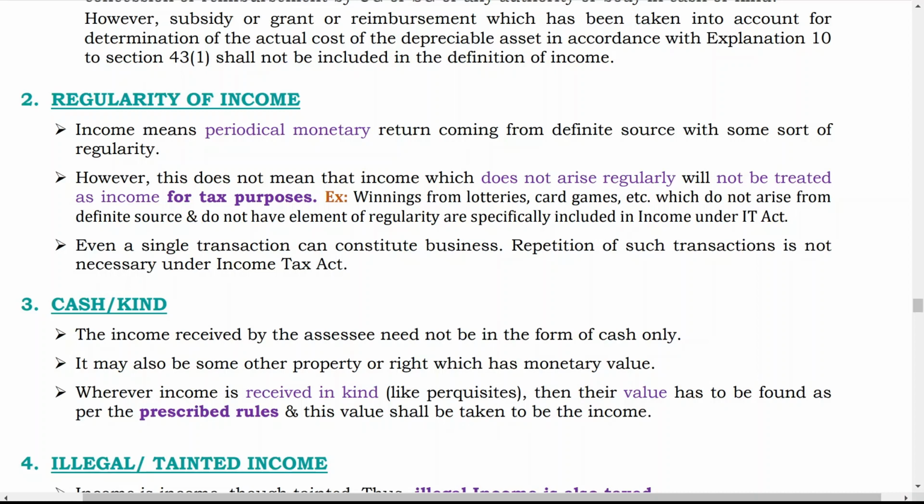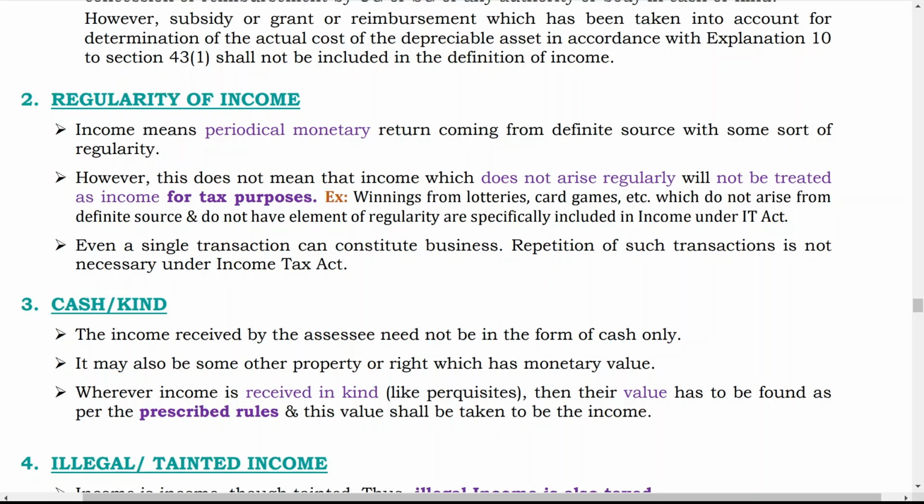Now, cash versus kind. The income received by the assessee need not be in the form of cash only. It may also be some other property or right which has monetary value. Wherever income is received in kind, like perquisite, then its value has to be found as per the perquisite rules, and this value shall be taken to be the income.